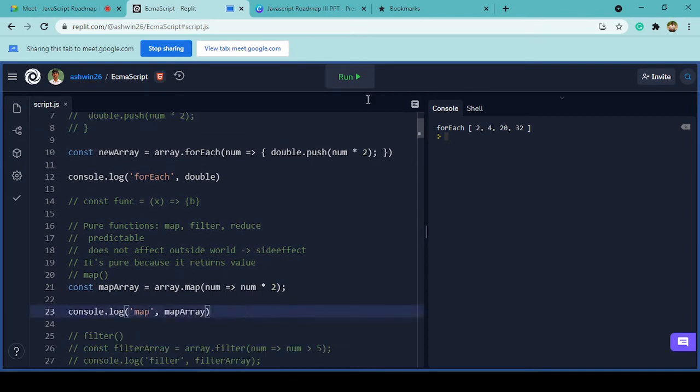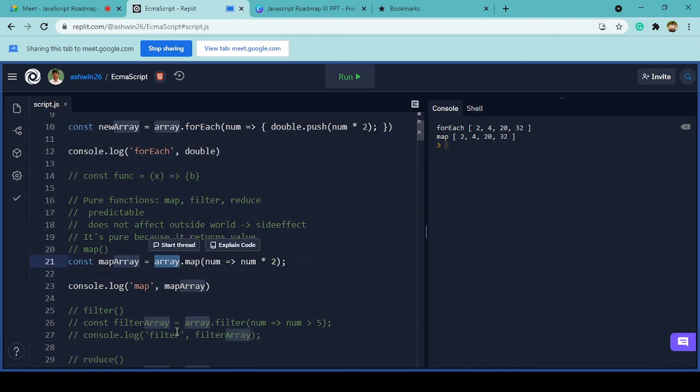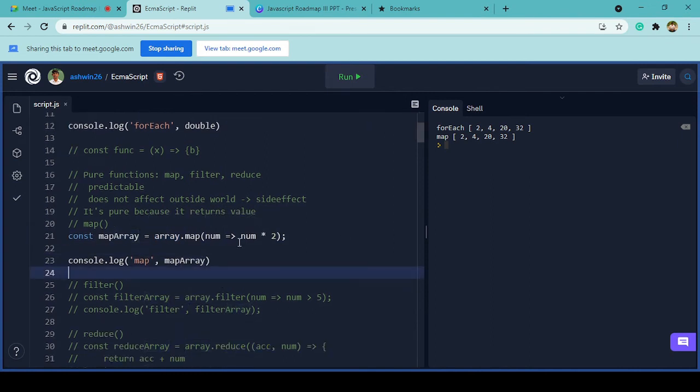If I run this code, you can see both the forEach and the double answers will be the same. As you can see, the outputs are the same. This is how we can use map in JavaScript to reduce even this line of code. This line of code is now reduced to this. This is how we can use map on top of arrays in JavaScript.